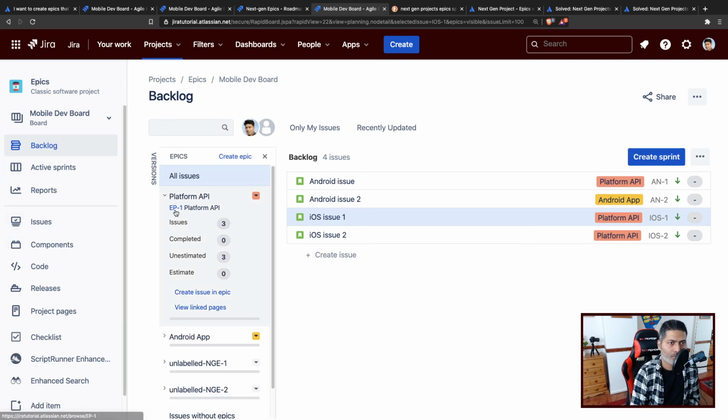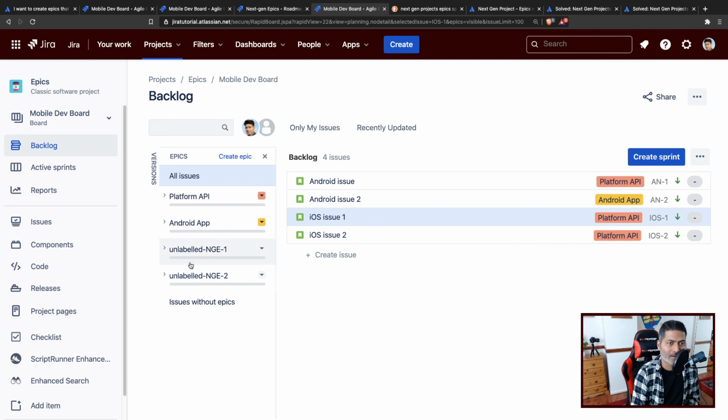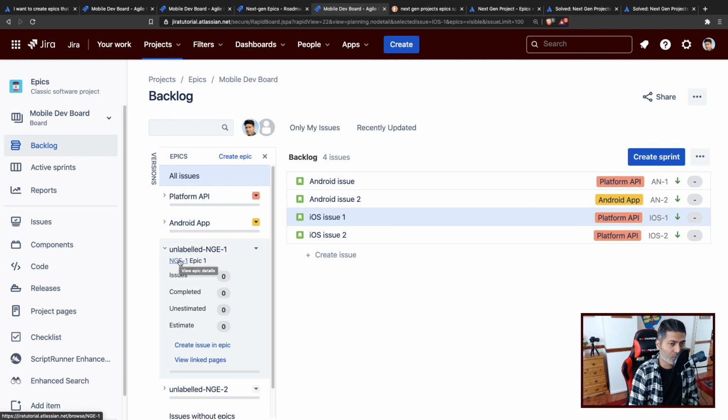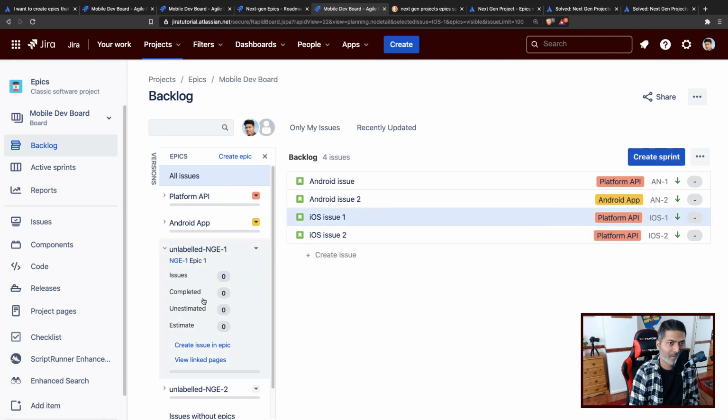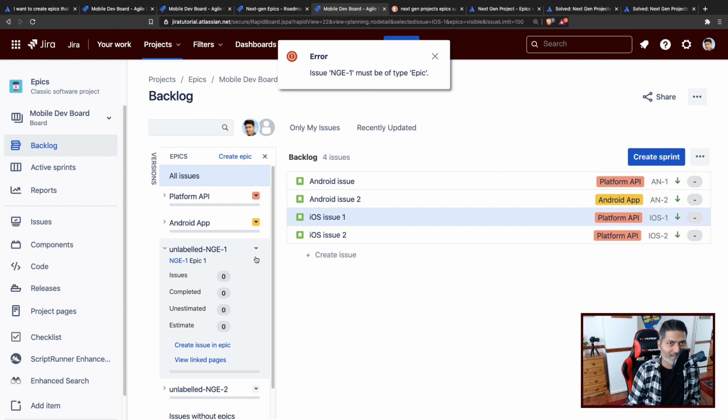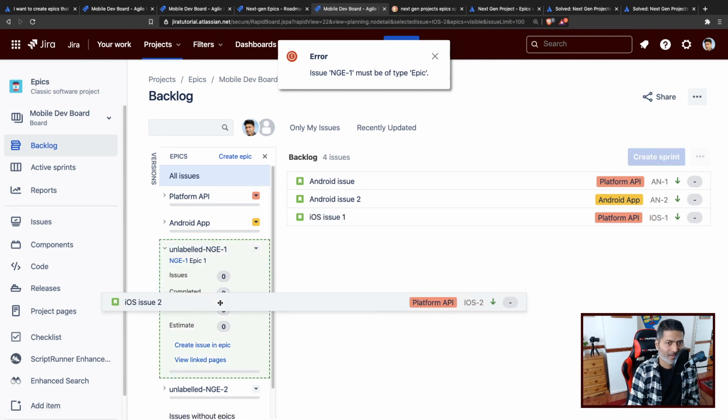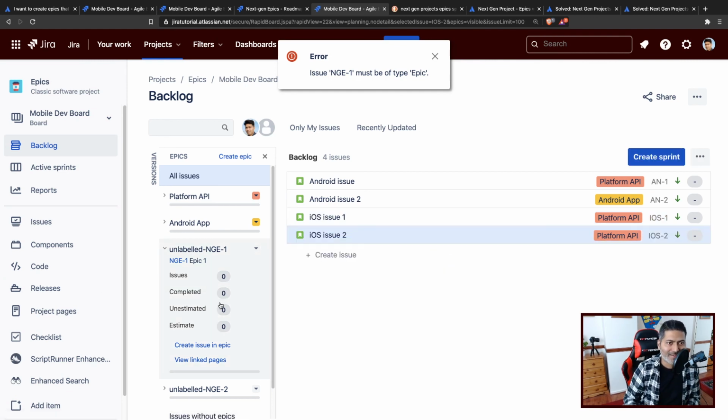So if you now look at this board here, on the left hand side you can see that yes, it will show you the epics, but let us see if we can assign any issue to it. So when you do that, you get an error. You basically get this error that says issue NG-1 must be of type epic. So the moral of the story is that it will not work with next gen projects. You need to use classic Jira software projects.